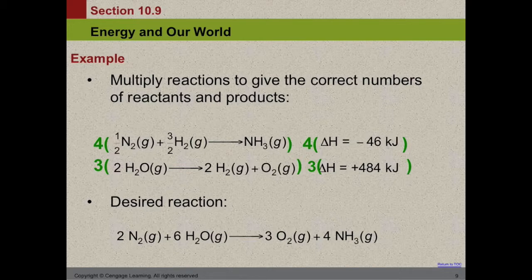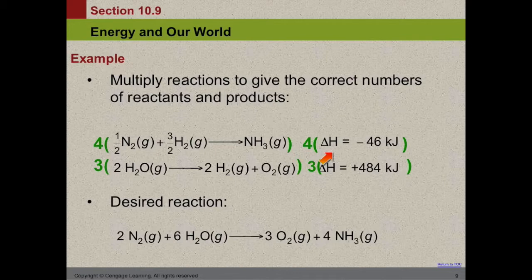Once we get our reactants and products on the correct side, now we can multiply in order to get our coefficients to match. So we look at nitrogen, and here in nitrogen, the coefficient's at 2, and we start out with a half. So we need to multiply everything by 4 in order to get the 1/2 to be a 2. And when we multiply the reaction by 4, we also need to multiply the energy, the enthalpy, by 4.